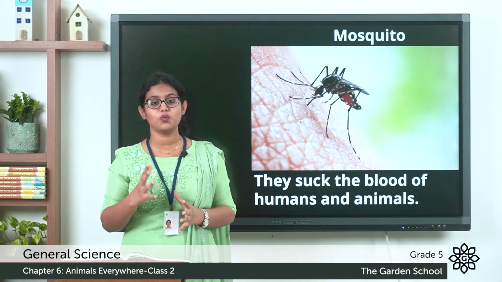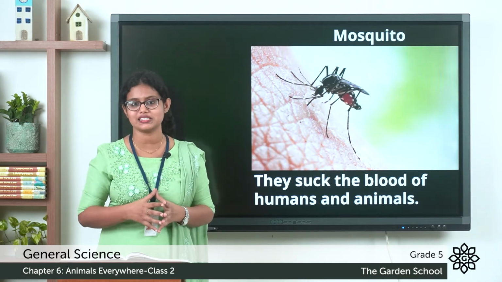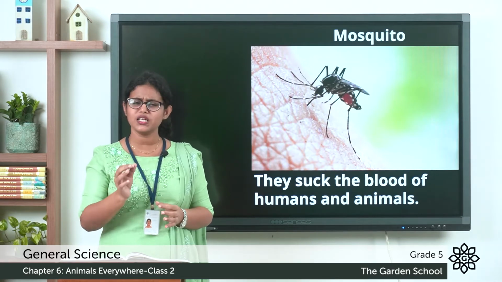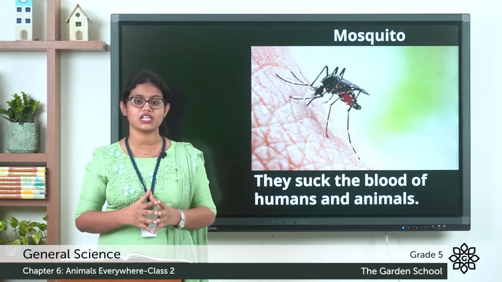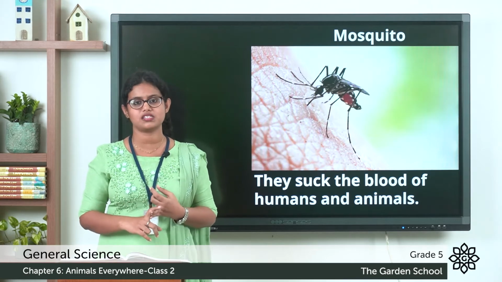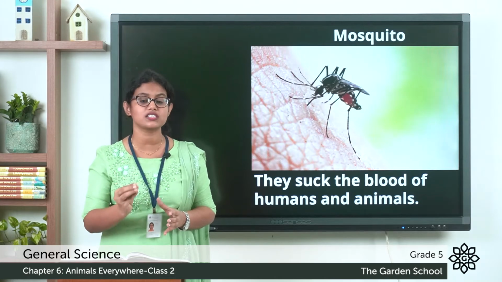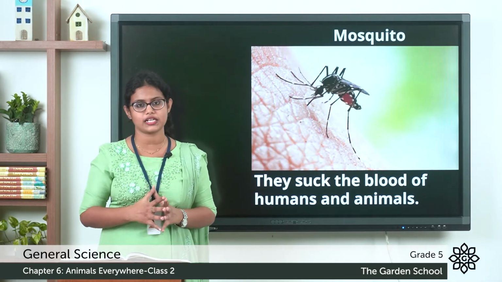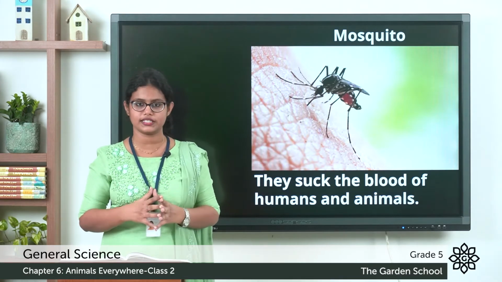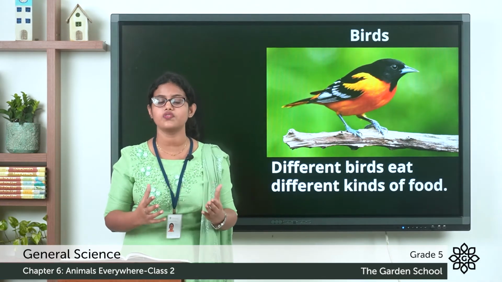And the next one is mosquitoes. We all are familiar with mosquitoes. Do you know what these mosquitoes eat? They feed on the blood of animals and humans. Something very interesting about mosquitoes is that it is the female mosquitoes that suck the blood of humans and animals. And it is the male mosquitoes that feed on nectar from flowers. And you all know what nectar is. And they also have a mouth part that is suited for the food they eat. So these are some of the feeding habits of insects.